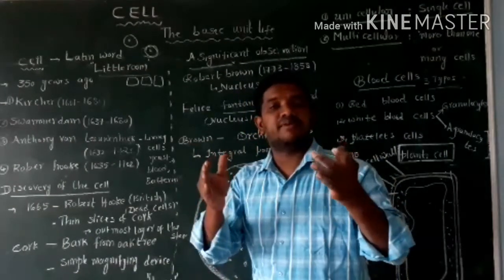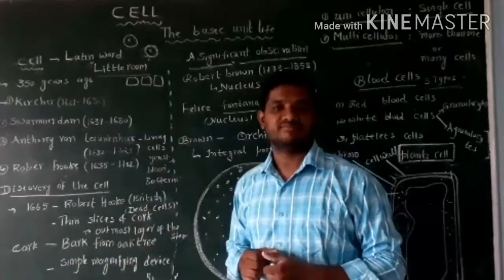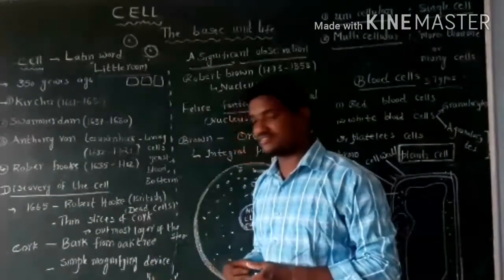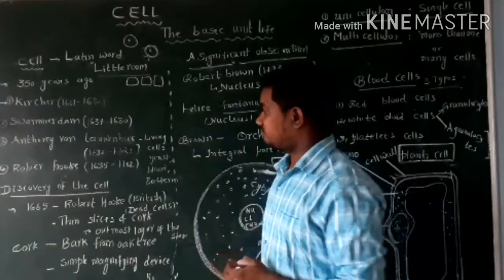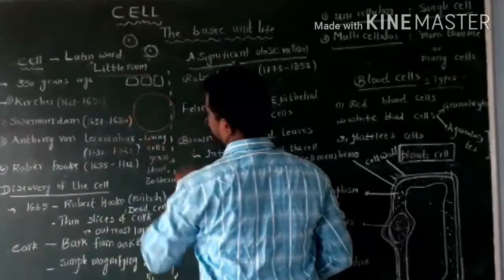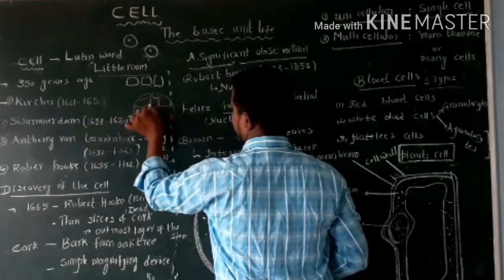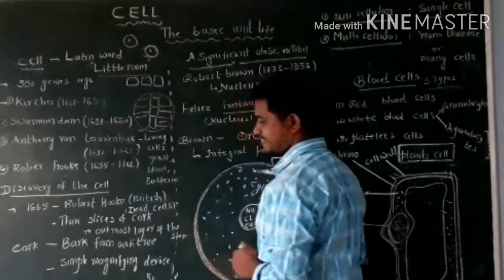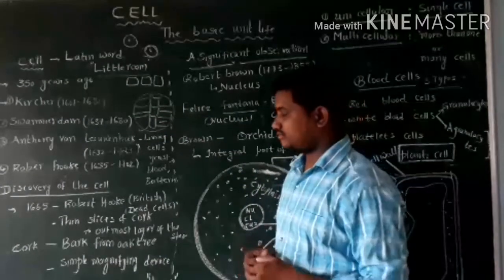When he observed these thin slices of cork, these structures were similar to the structure of a honeycomb.